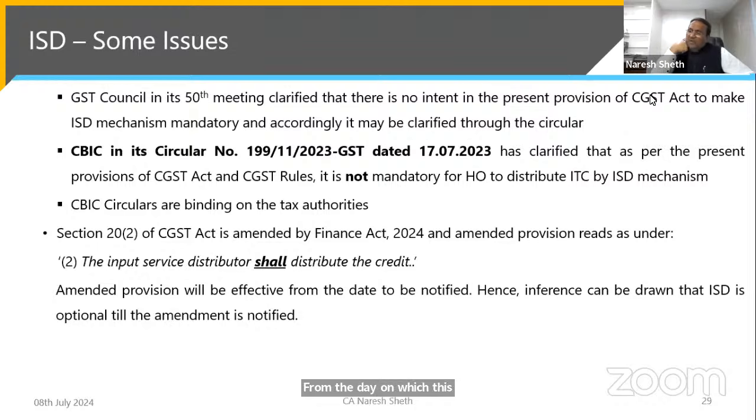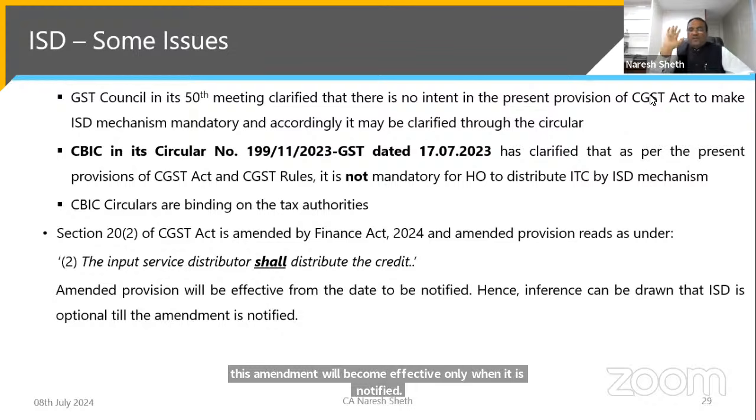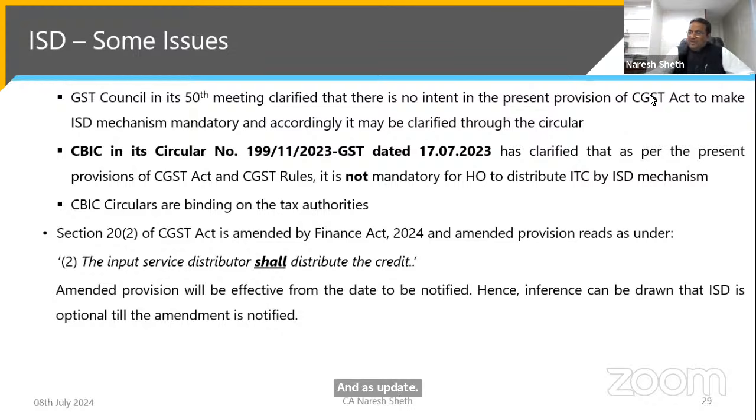And this amendment will become effective only when it is notified. As of date, this amendment is not notified. So we can safely say that from July 2017 up to date, one may take the position that ISD is not mandatory.